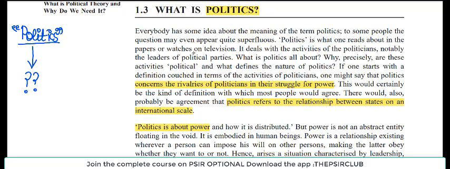Now understand the fact that politics, wherever it comes, there is something related to power. Something related to power. Now see, the term politics itself is very contested, and in fact we will be studying about the entire political science.